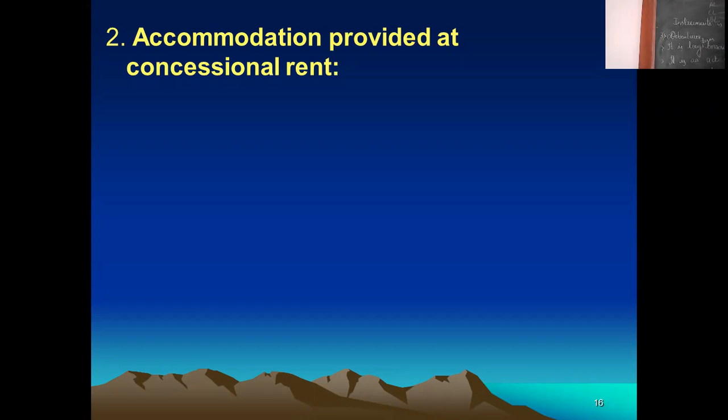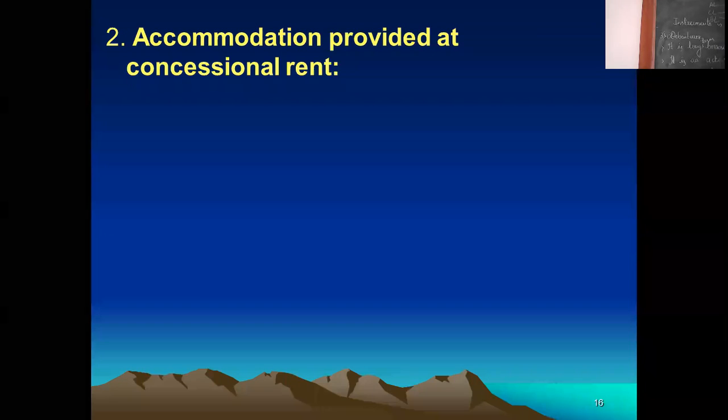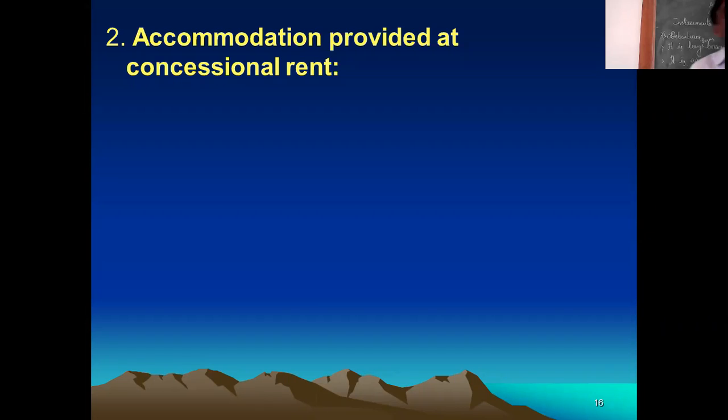Then in the rental and owned, furnished, unfurnished. Clear? You value it. After valuing this, you deduct the rent charged by the employer on the employee, or rent reimbursed or collected from the employee by the employer. You deduct that point. Whatever answer comes, that answer is called concessional rent accommodation.